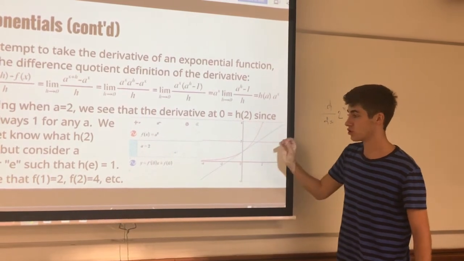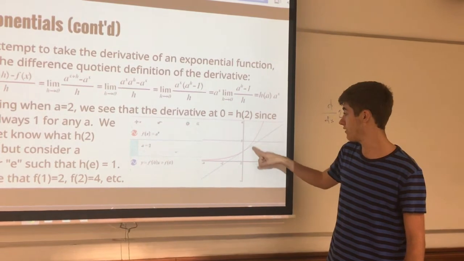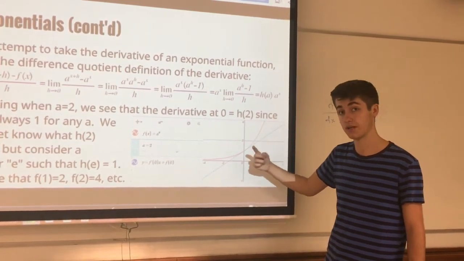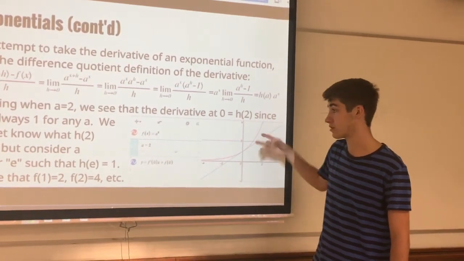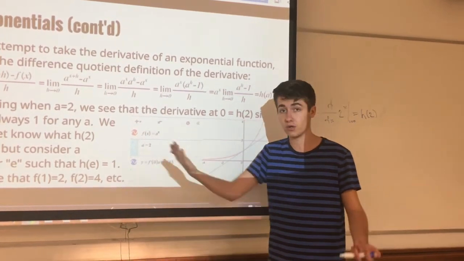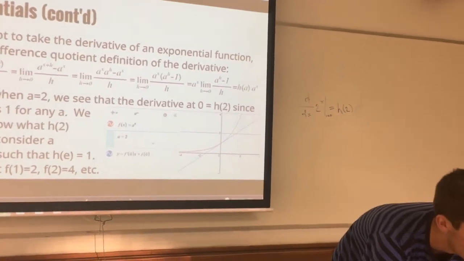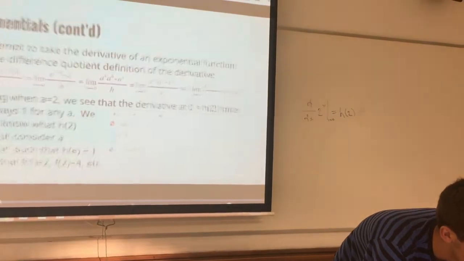And so just to show that you are definitely familiar with this, at 0 it is 1. At 1 the value is 2, because 2 to the 1 is itself. At 2 the value is 4, because 2 squared is 4. At negative 1 the value is 1/2, because 2 to the negative 1 is 1 over 2. So it's all pretty familiar. It's nothing that you're not used to. So we're going to move on to the next slide now.